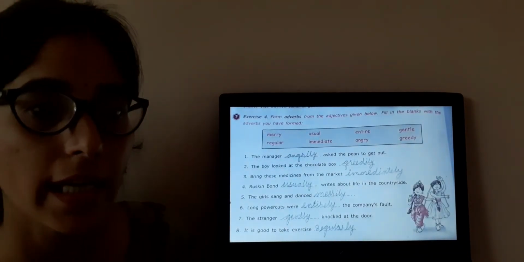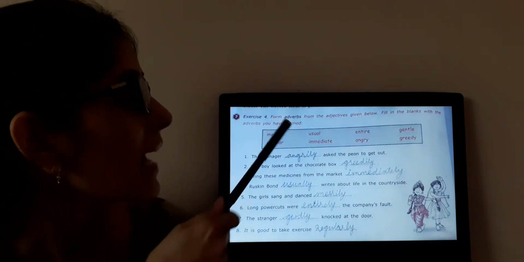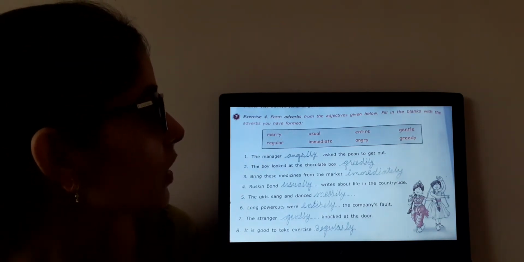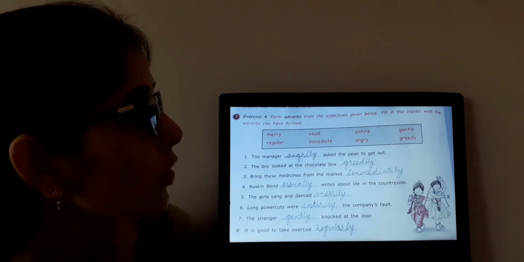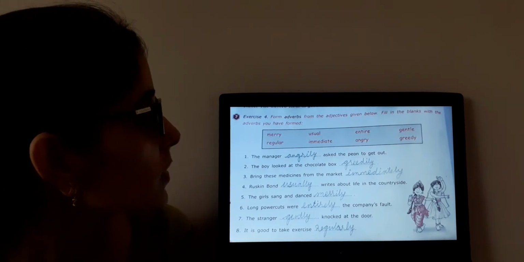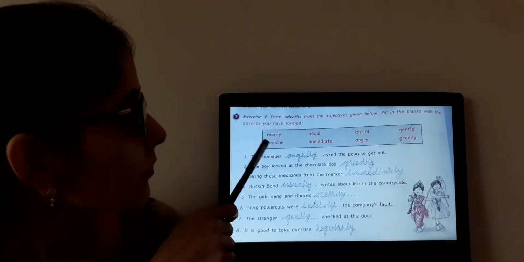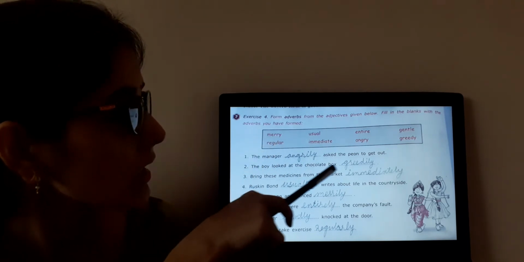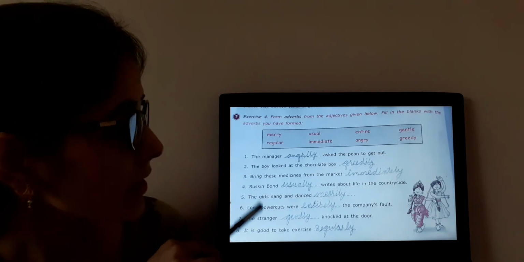This is your exercise number 4 from your essential grammar textbook. Form adverbs from the adjectives given below. Fill in the blanks with the adverbs you have formed. You can see the box over here, the words given here and the sentences.